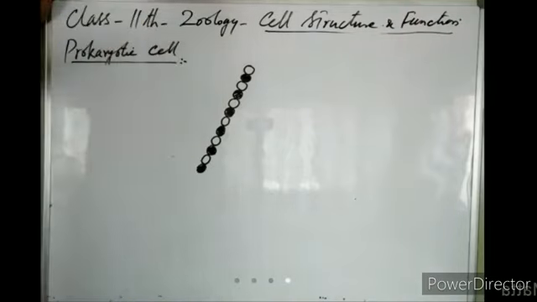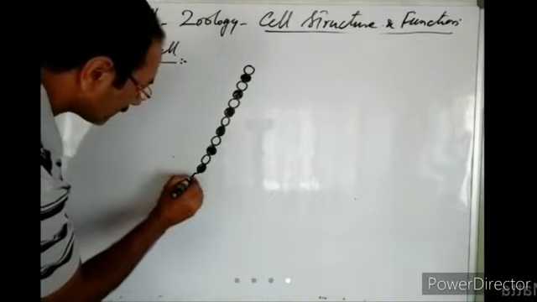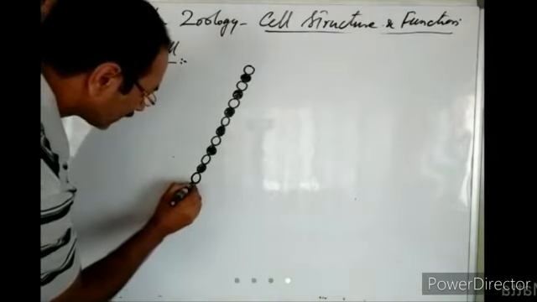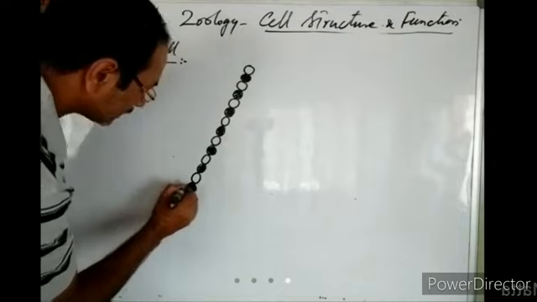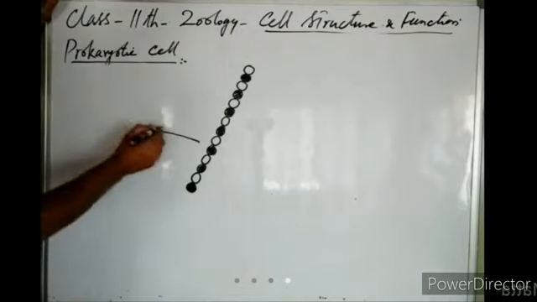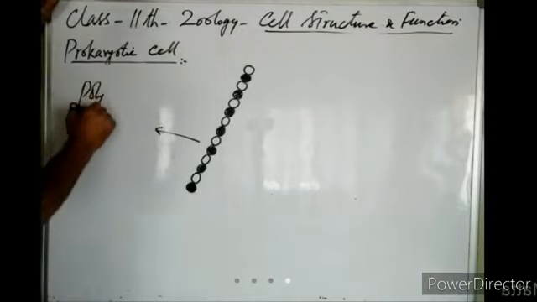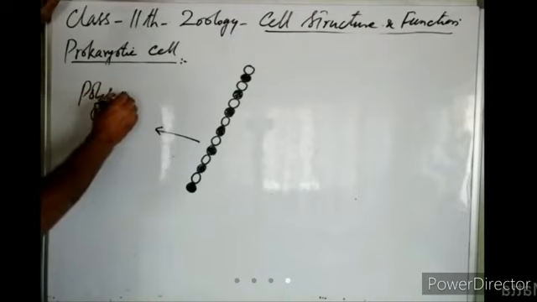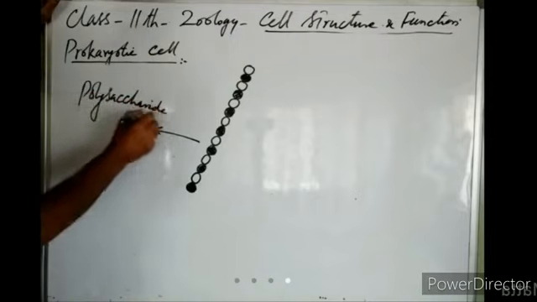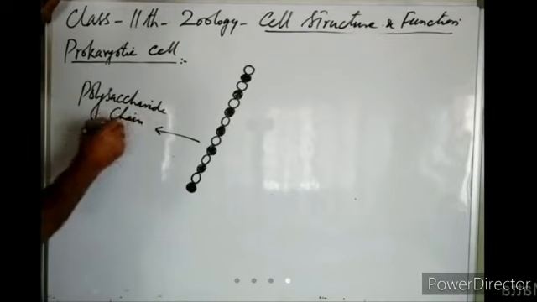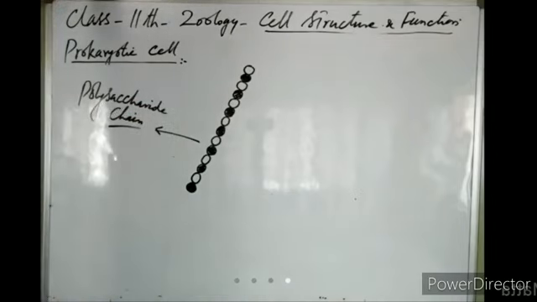When these sugars join in the form of a long chain, what do they form? They form a polysaccharide chain. So this is one polysaccharide chain. Poly means many, saccharide means sugars.